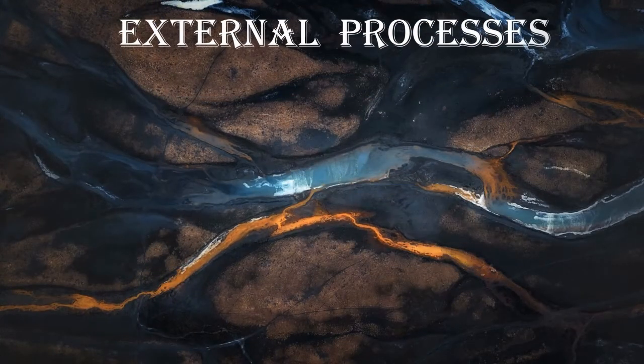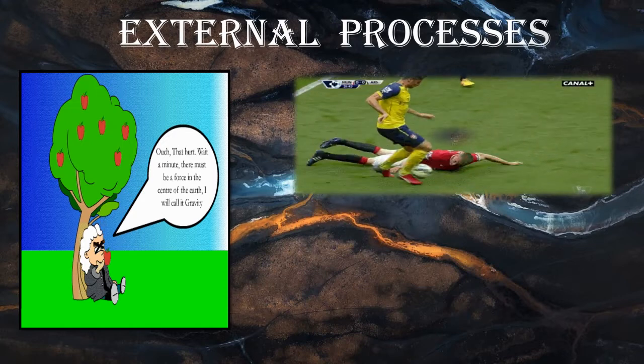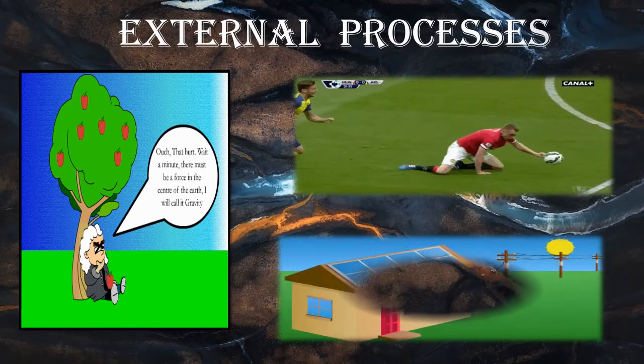Some external processes occur on the Earth's surface because of forces working on it such as gravitational force, kinetic energy, and solar energy.